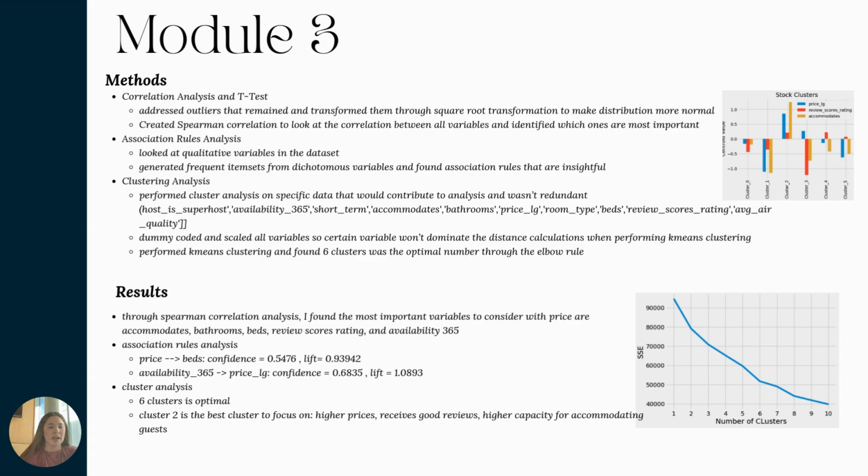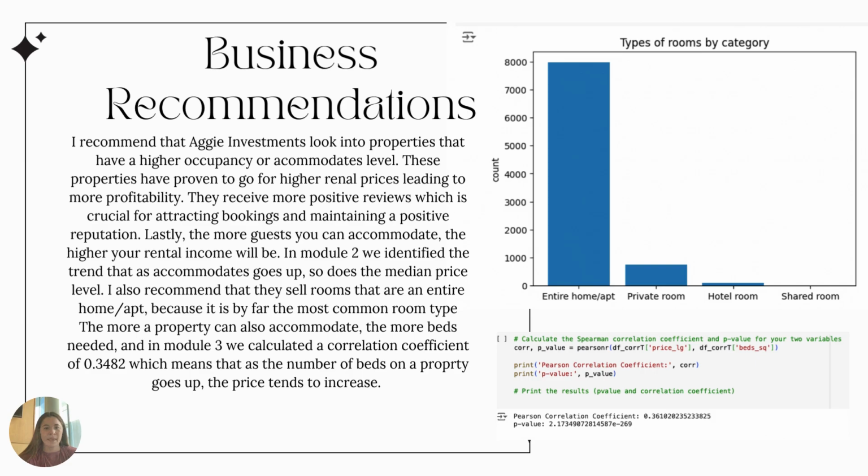As a result, in the Spearman correlation analysis, I found the most important variables to consider with price are accommodates, bathrooms, beds, review score ratings, and availability. Under association rules, I found that price and availability had the higher confidence rules and lifts. And in the cluster analysis, I found that 6 clusters was optimal and that cluster 2 is the best cluster to focus on, with higher prices, good reviews, and higher capacity, as you can see in that top graph.